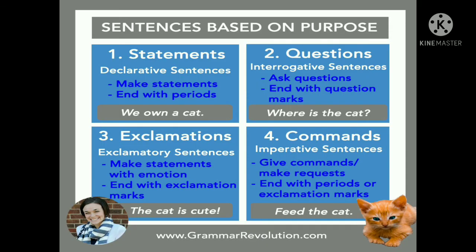Here are a few examples with their definitions. First, declarative sentences, we simply call them statements. A statement is either true or false. Declarative sentences make a statement and end with a period. Like the example, we own a cat.